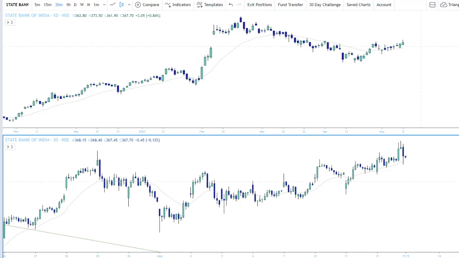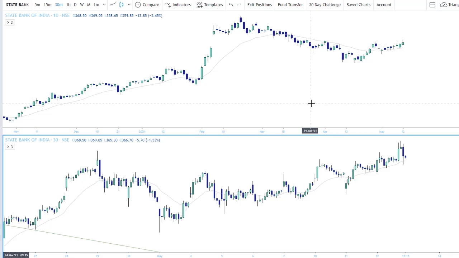So I'm going to show you the reason behind selecting this stock and holding it even when the market is kind of going against your stock. Because the Bank Nifty was not that strong, it was going down as well for the past 2 days, but still SBI performed well. So I'm going to share with you the logic behind selecting this stock, how I took the trade and how I managed it.